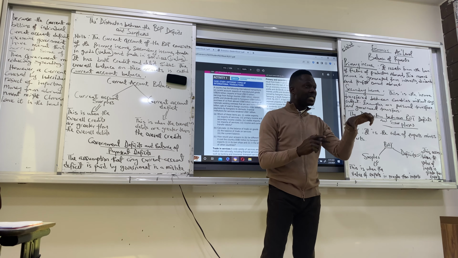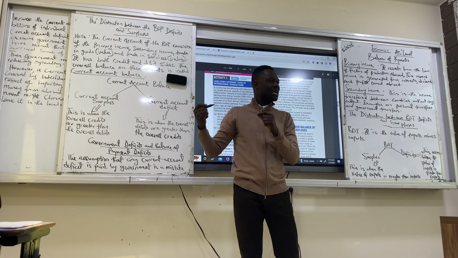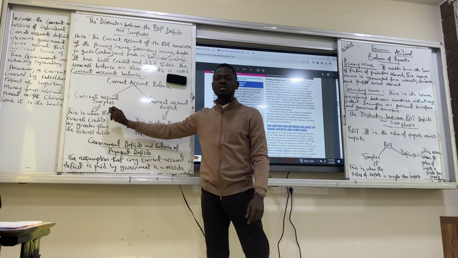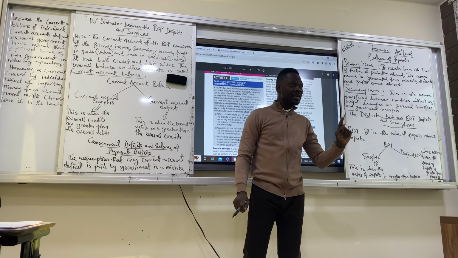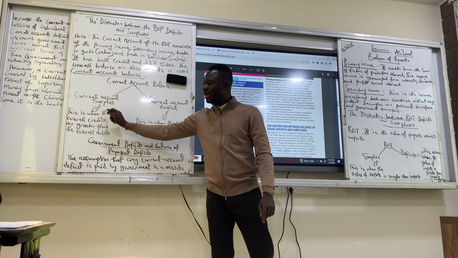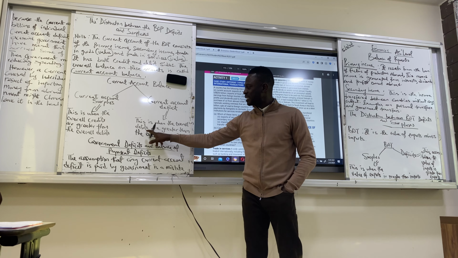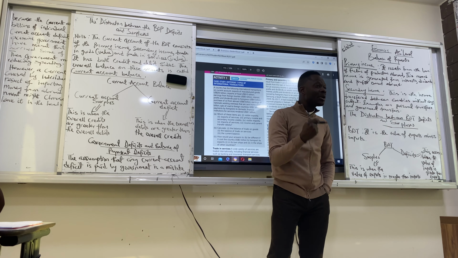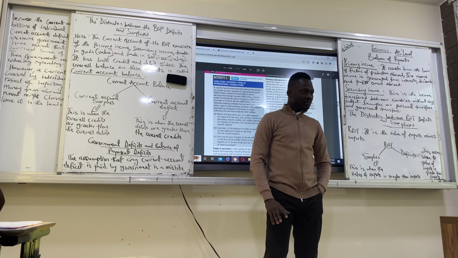So if the overall value of the credit side exceeds the overall value of the debit side, we call it current account surplus. Overall, our credit side is more than our debit side of that account. We call it current account surplus. On the other hand, if the overall debit is more than the overall credit, we are having a current account deficit. Do we get it?